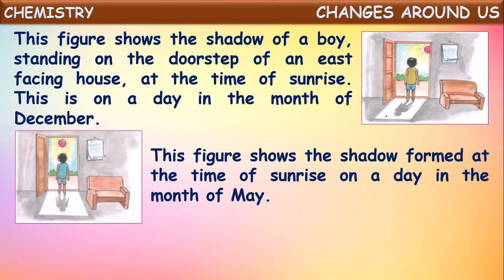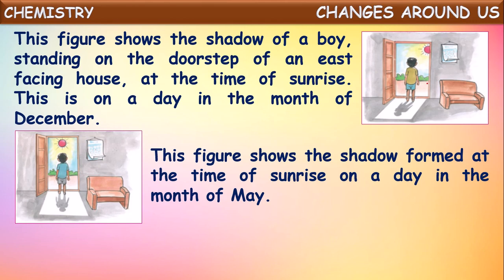The same is observed here. This figure shows the shadow formed at the time of sunrise on a day in the month of May. If you observe here, the sun is exactly opposite to him, exactly in the east direction. But in December, it is slightly to the right side. From what we observe from these two, the sun does not rise exactly in the east in all the seasons. There is a slight change in the rising of the sun in different seasons.